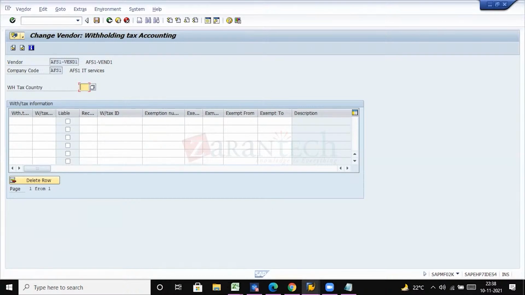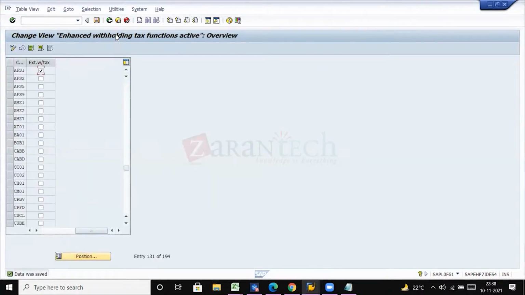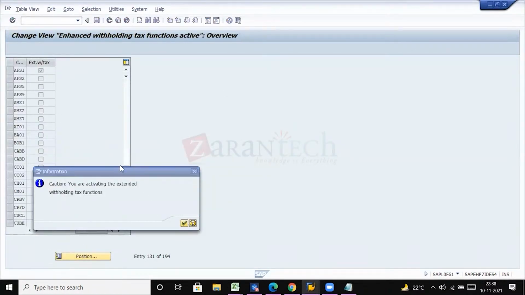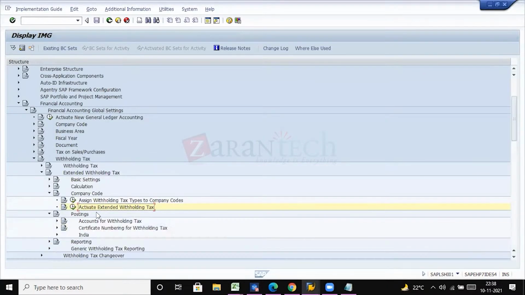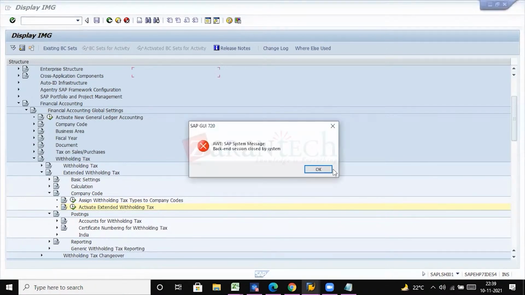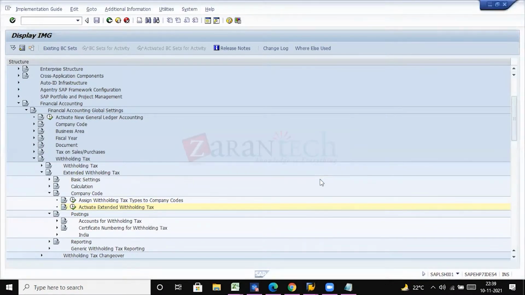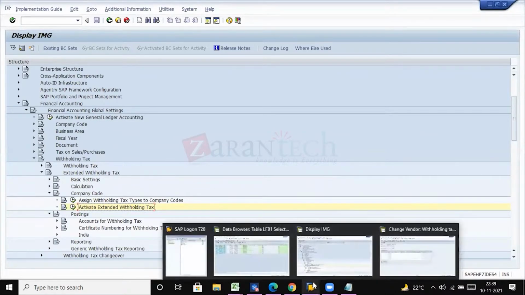Tomorrow we will proceed with the rest of the configurations, that is how the withholding tax posting will be, the account determination for withholding tax type, the configuration and the reporting part, and also the scenarios on withholding tax. Tomorrow at the same time we'll meet and complete that part. Because the system is also giving trouble, we'll wind up the call today.